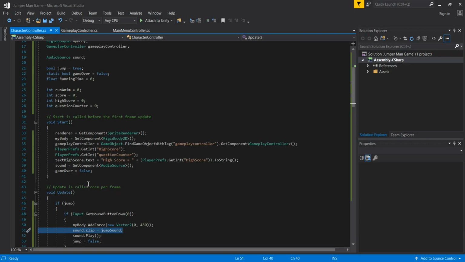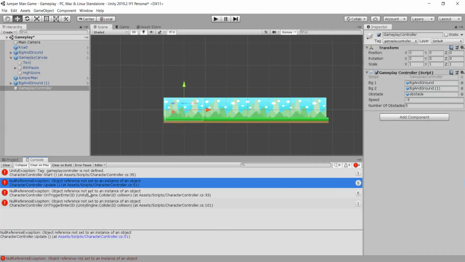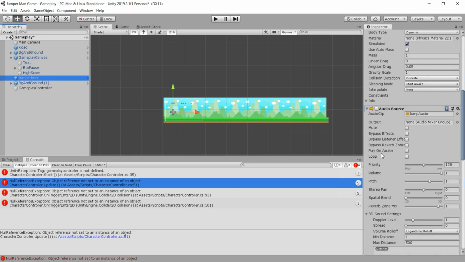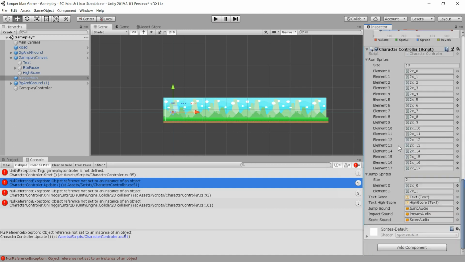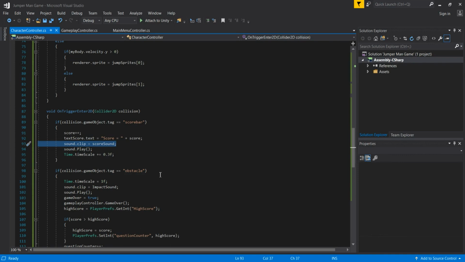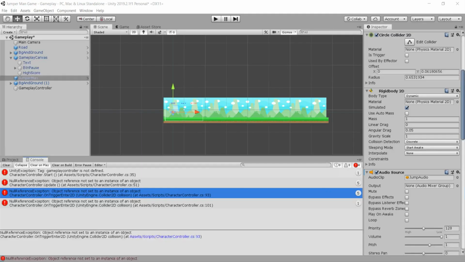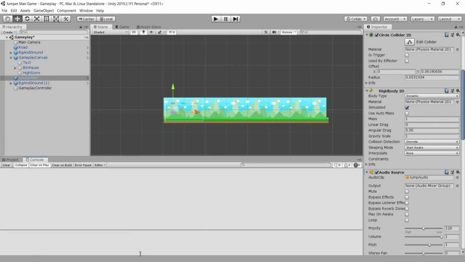Now we also have a null reference exception for our sound clip jump sound. I don't know why we get this, but when we go to the jumper man, we actually disabled this audio source. We get this error because of the disabled audio source. In order to play several audio clips, we need an audio source attached to that game object. We fixed this, and then the third error was the same thing, just for the sound of our scoring, and the last one was for our impact sound. So we fixed every error that we had.